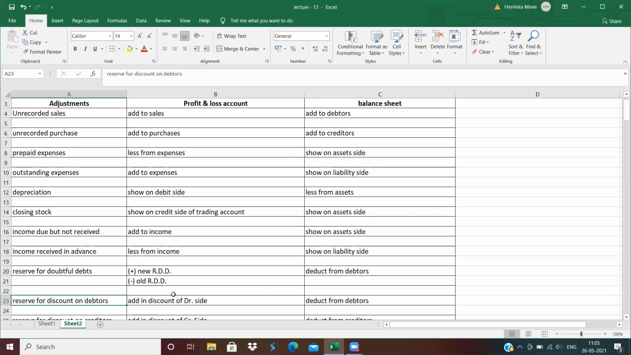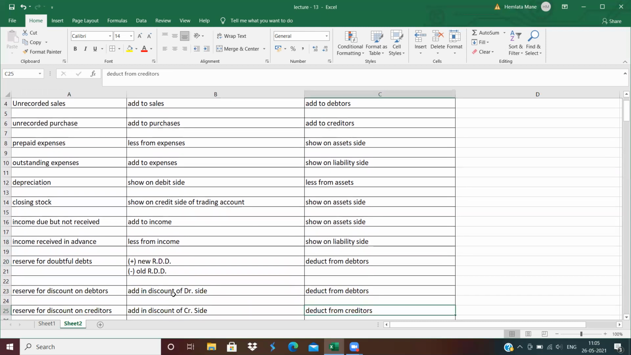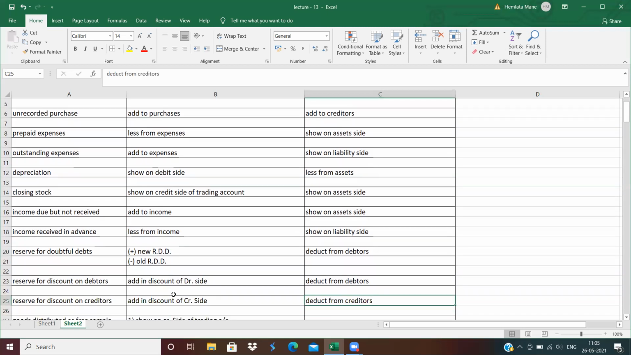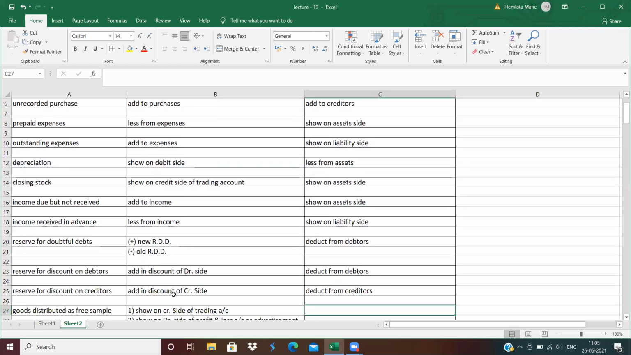Next is reserve for discount on debtors. If any discount on debtors is given, then add in discount on the debit side and less from debtors. If discount on creditors is given, then add in discount on the credit side and less from creditors. Clear? Reserve for discount on creditors: the first effect is add in discount on the credit side, and the second effect is less from creditors.